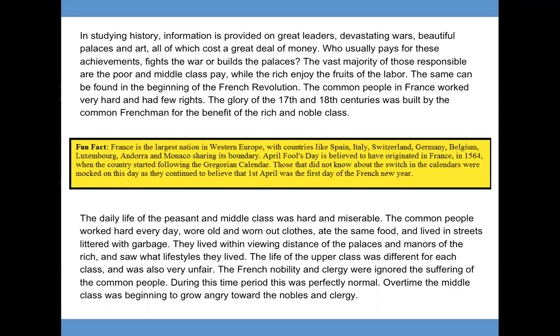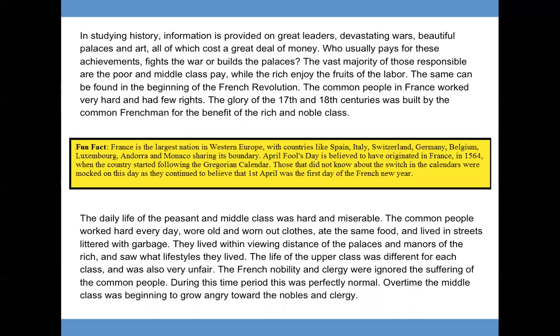The common people in France worked very hard and had few rights. The glory of the 17th and 18th centuries was built by the common Frenchmen for the benefit of the rich and noble class. Fun fact: France is the largest nation in Western Europe, with countries like Spain, Italy, Switzerland, Germany, Belgium, Luxembourg, Andorra, and Monaco sharing its border.